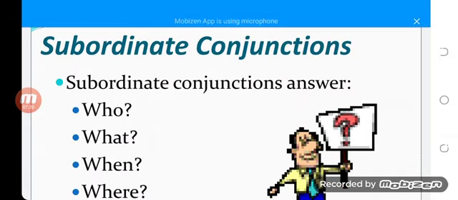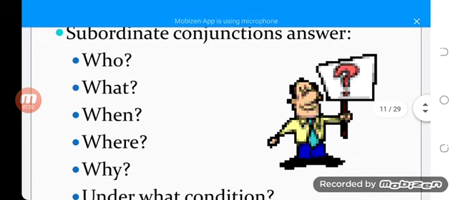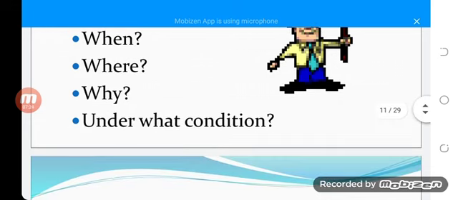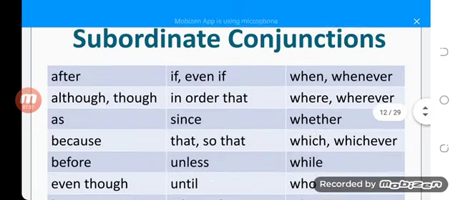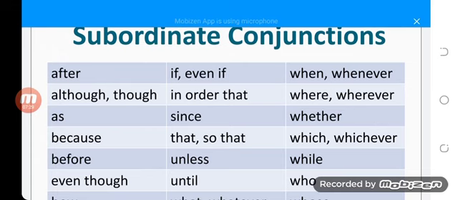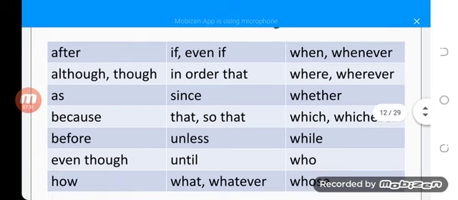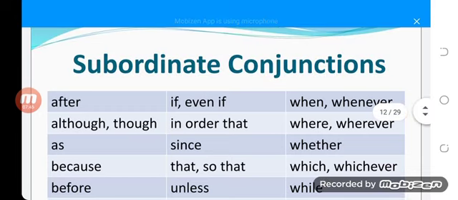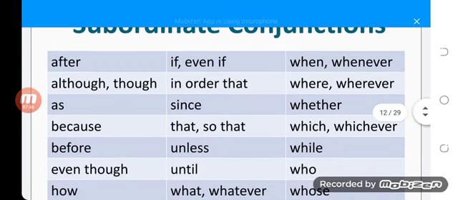So subordinate conjunctions are who, what, when, where, why, under what condition, after, although, though, as, because, before, even though, how, if, even if, in order that, since that, so that, unless, until, what, whatever, when, whenever, where, wherever, whether, which, whichever, while, who, whose. These all are subordinate conjunctions.